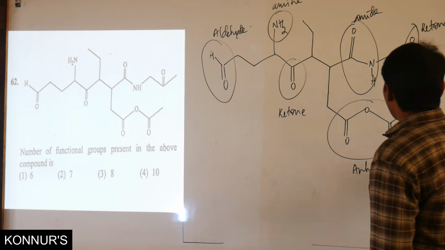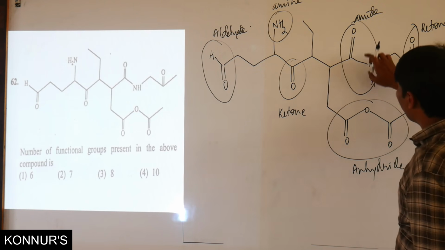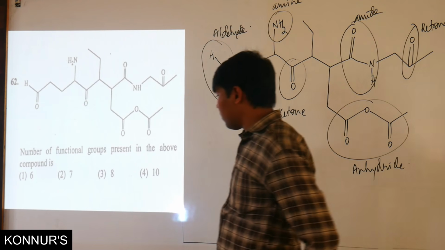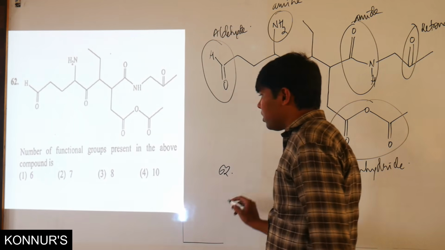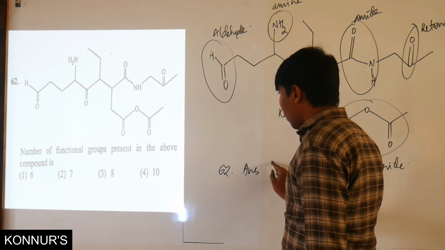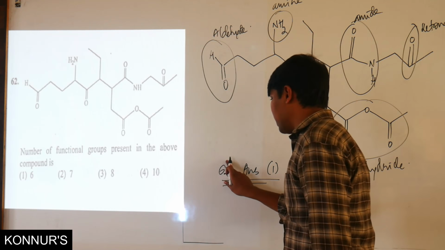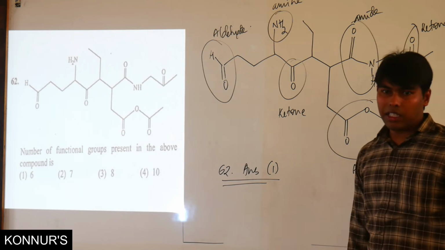So what is the number of functional groups? 1, 2, 3, 4, 5, 6 are there. So here it is 6. So for the 62nd, the answer is option 1.